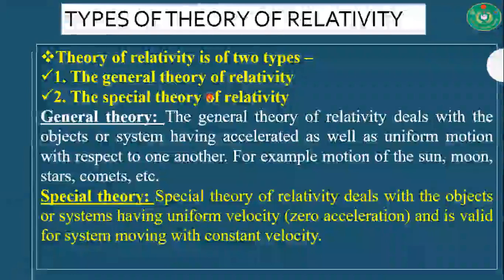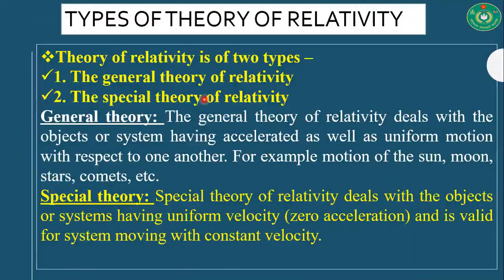Types of theory of relativity. There are two types of theory of relativity: general theory of relativity and special theory of relativity.